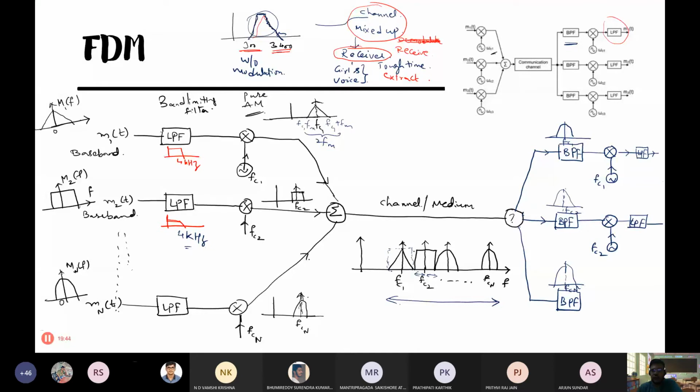So this band pass filter's aim is to extract only this FC2 signal, which is concentrated around FC2, and then distribute it to the appropriate users. So it's not again M1 of T. The intended receiver of the M1 of T is M1 cap of T, with whom we are talking. Suppose it's a cell phone or telecommunication using the landline, then this person will demodulate with a carrier of FCN and get that message.